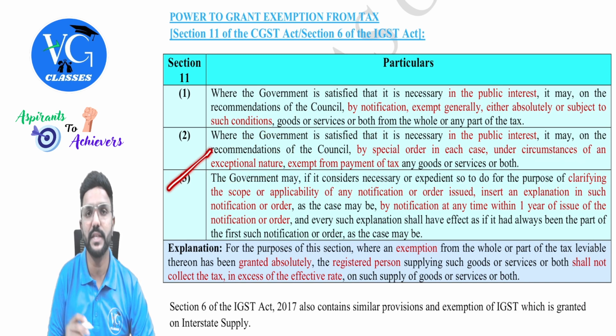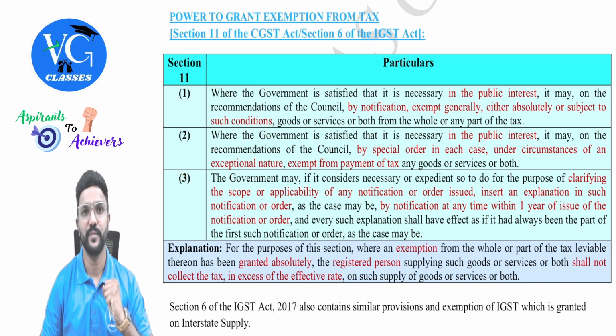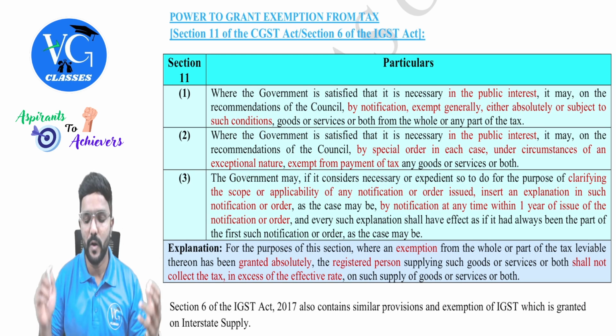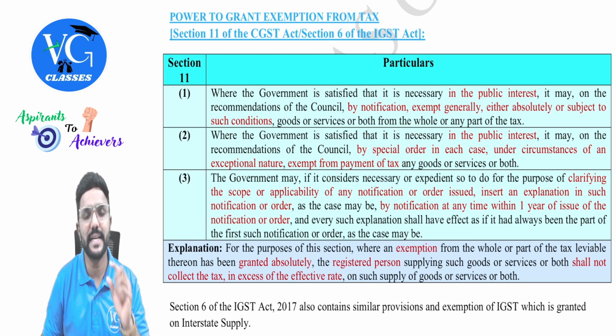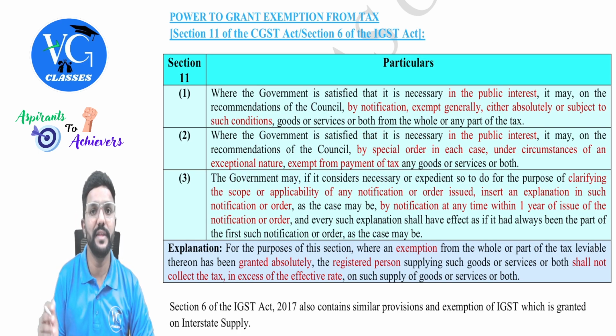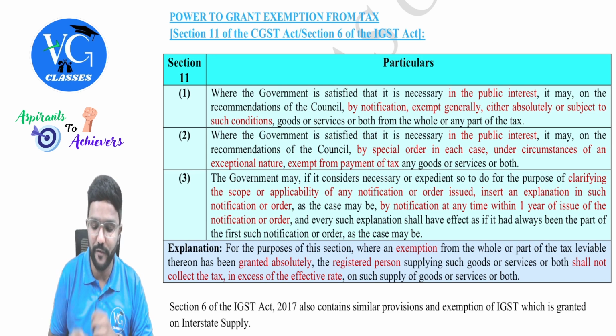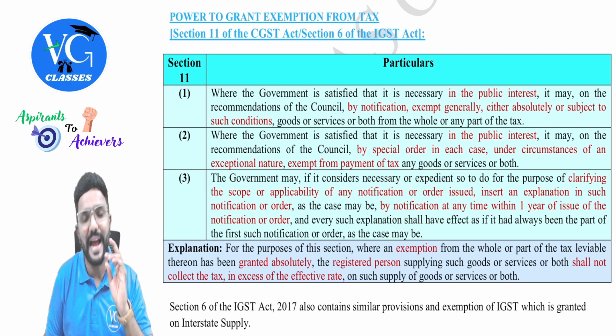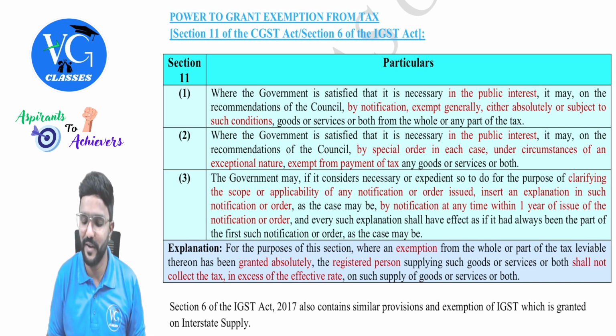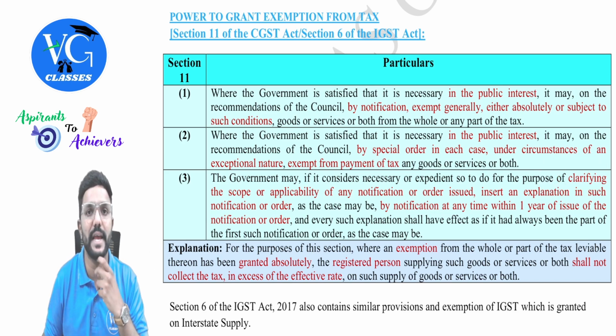Okay. Then subsection 3 is talking about the explanation. Now, whatever exemption has been given either by way of notification or by way of special order, for that an explanation can be given by the government within 1 year. Within 1 year. And that explanation can be given by way of what, sir? The notification. The explanation will always be added through the notification. Why, sir? Why do they want to give explanation? Because to give more clarity, why did we give this exemption and why is it in the public interest? They will explain that. Okay.